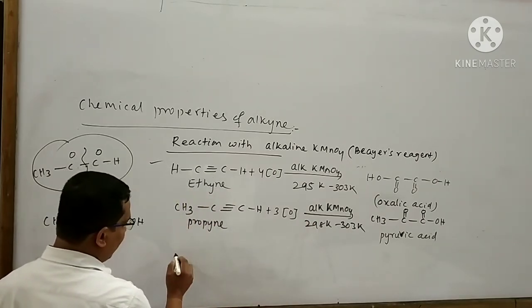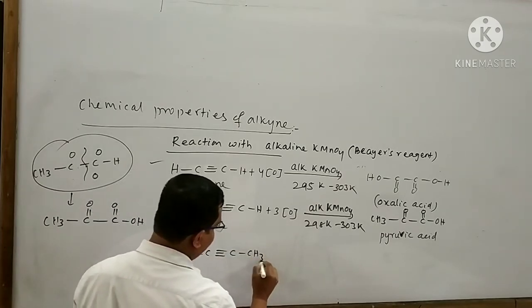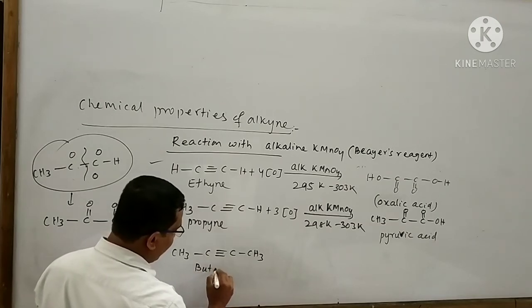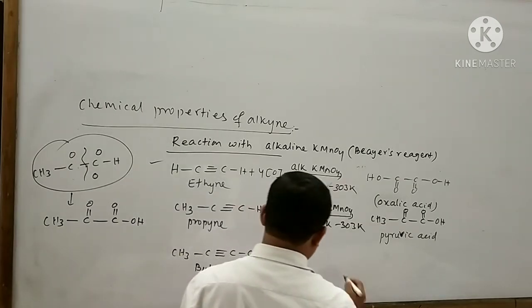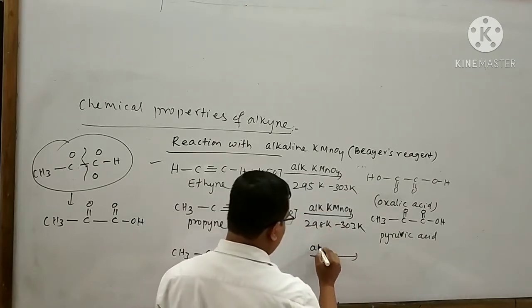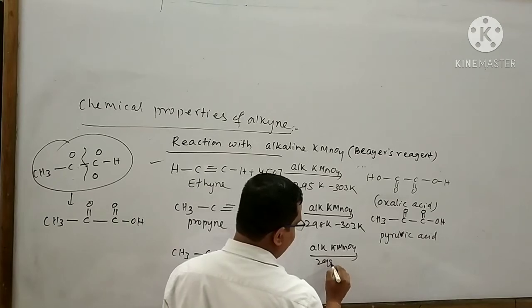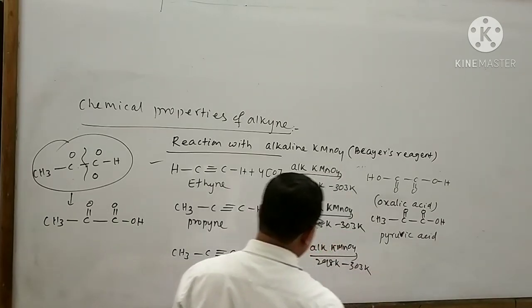Again, take another example: CH3-C≡C-CH3. The name of this reactant is said to be but-2-yne. When but-2-yne undergoes reaction with alkaline KMnO4 at 298 Kelvin to 303 Kelvin, then what will happen?